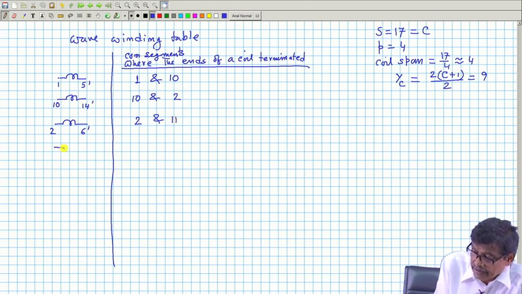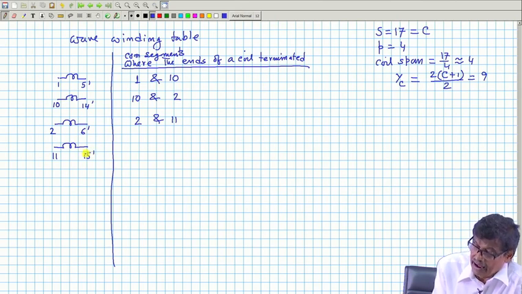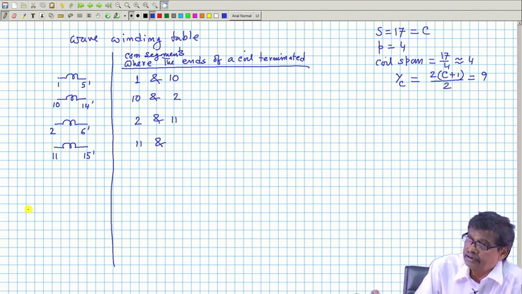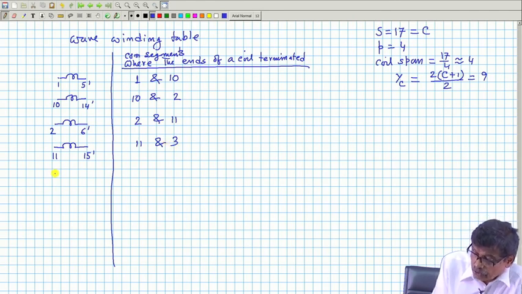Then I will take the next coil as 11, 11 plus 4, 15 dashed, no problem, and 11 plus 9, that is 20, that is 3, and so on. Then I will start from 3, 7 dashed.